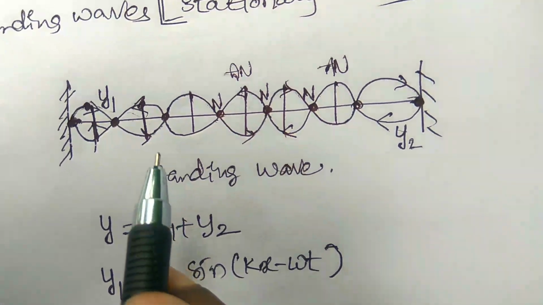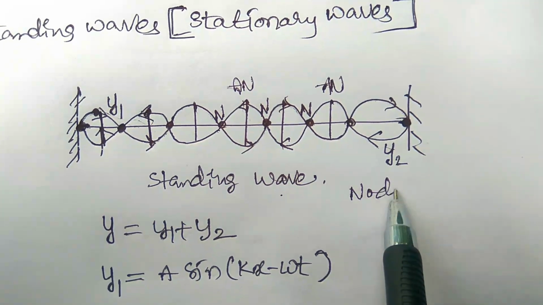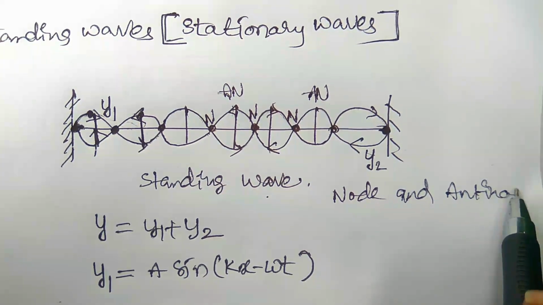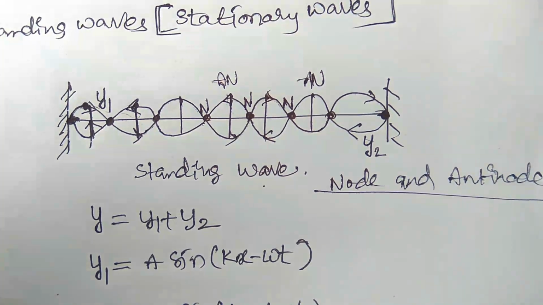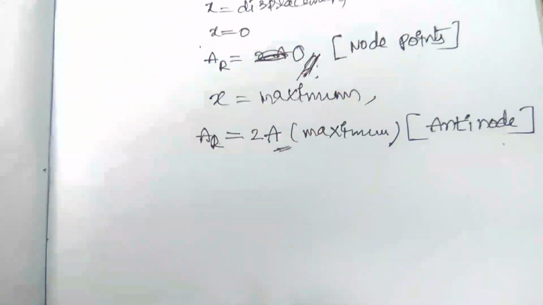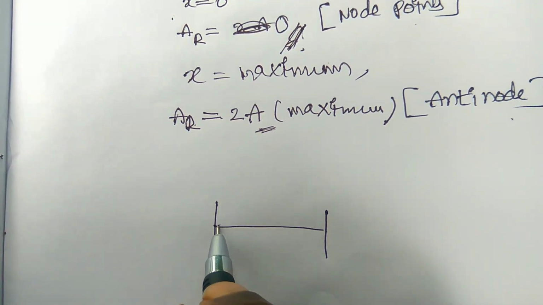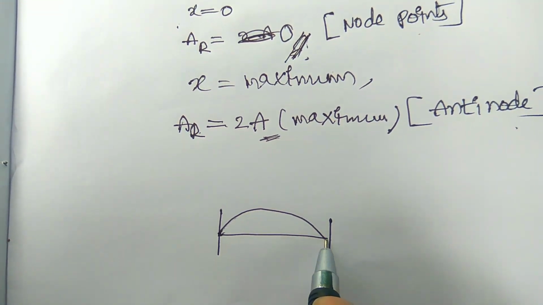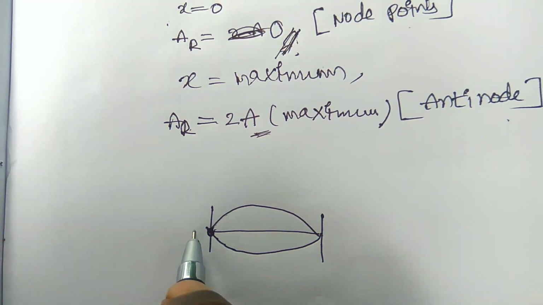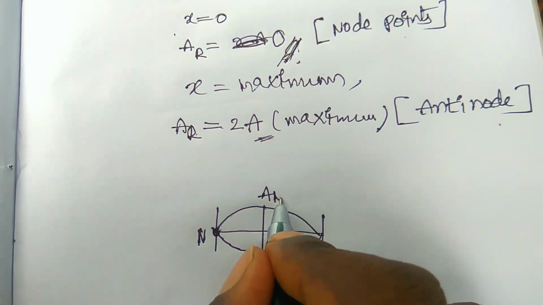So here we have to conclude that in a standing wave, nodes and antinodes are formed alternately. So this is one loop of a standing wave or stationary wave. This is the node point and this is the anti-node point.